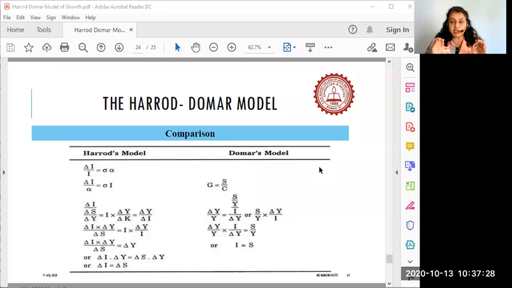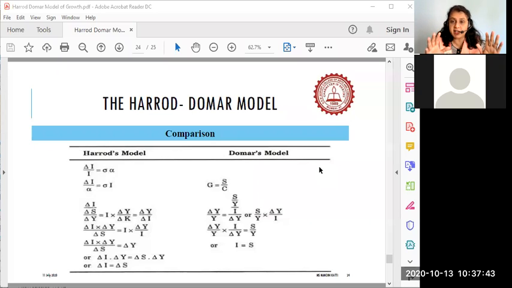Now comes the conjunction of Harrod model and Domar model. Why do they both become similar? I want you all to observe only one part in this. Let the equations remain where they are. You and I should not get baffled by those equations. Just look at one thing which I try to highlight to you now, in a very different color. I want you all to look at this.